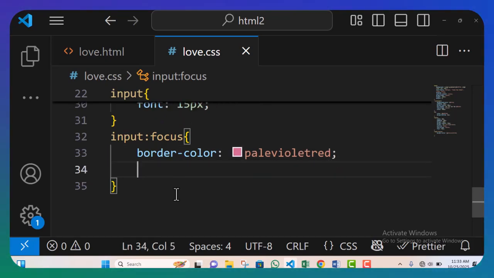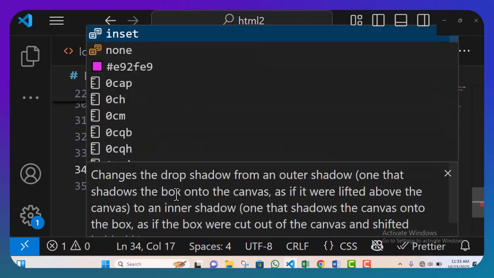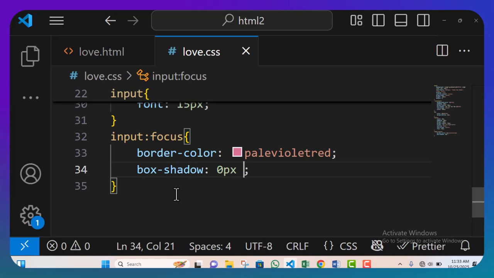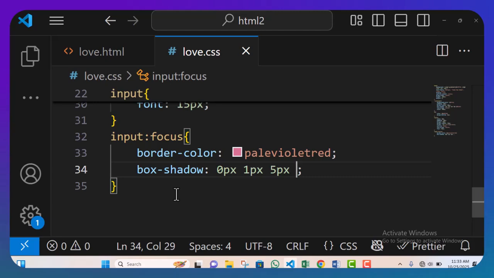Let's also give it a box shadow. That is those shadowy parts of it. So let's say 0 pixels, and here 1 pixel. You don't need to memorize this. If you just try a lot of pixels and it doesn't work, you just keep changing it. The more you do, the more you understand it. I just feel like these things come with experience. So, red.